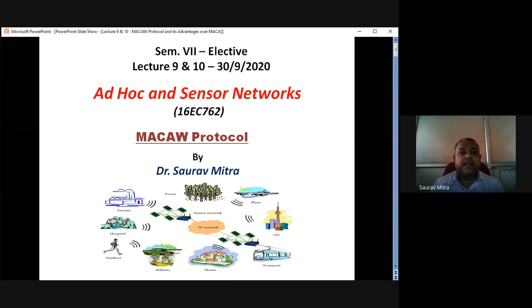CSMA is carrier sense multiple access. Before any sender node wants to send information to the receiver, first it checks if there is any carrier present or if there is any communication going on near to the sender. If it finds that some communication is going on, the sender will not put any packet on the transmission channel.